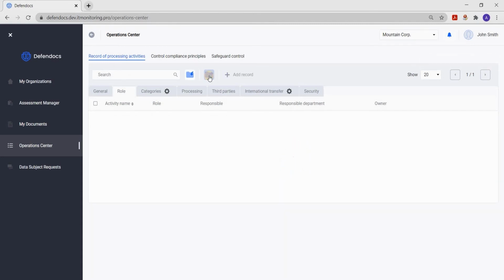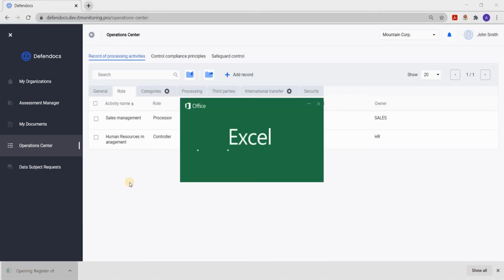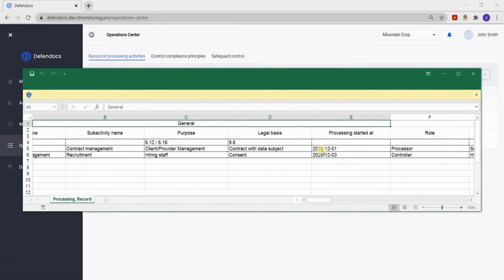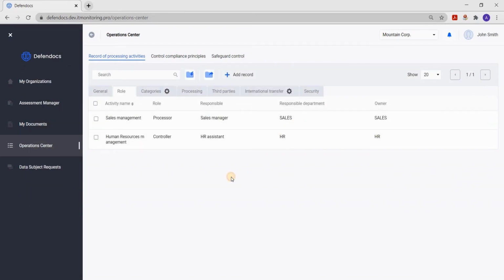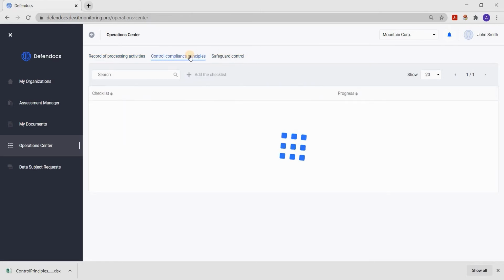Excel has the ability to enable filters to find only the name in different processes, a specific process, etc. In the Operations Center module, you can regularly check how certain personal data protection procedures are being followed. Here you can see that control of 2 procedures has now been implemented. That is, control of compliance with the GDPR principles and control of the implementation of protective measures. Outwardly, these are the same functions, and now I want to take a look at one of them.